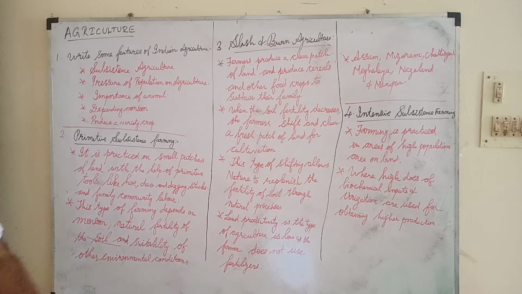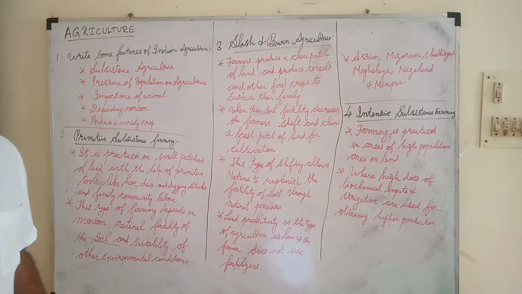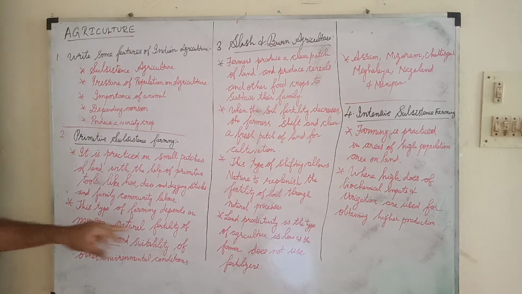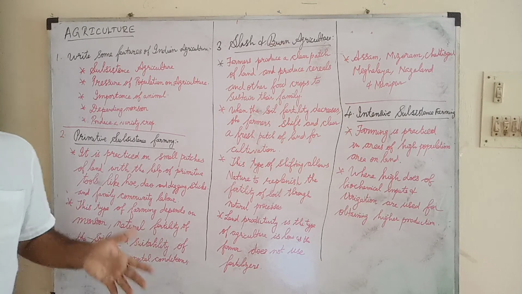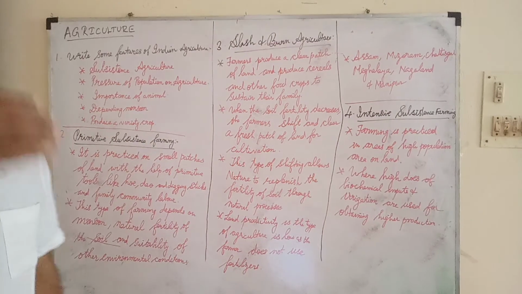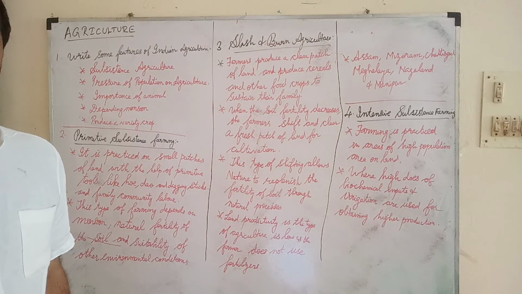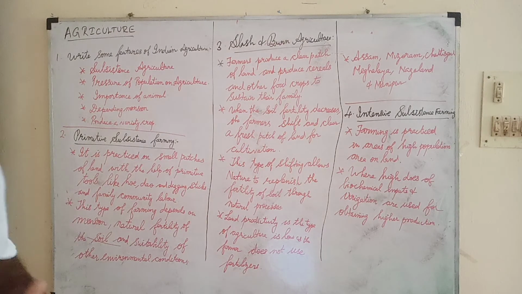Through farmers, the farmers will be doing on these things. That is about primary subsistence farming. They will use only this type of instruments and they will do the farming. This type of farming depends on monsoon and natural fertility of the soil and suitability of environmental conditions. That is, mainly they will be depending only on natural time. Naturally, they will be interested only in natural farming. So that is about primary subsistence farming.